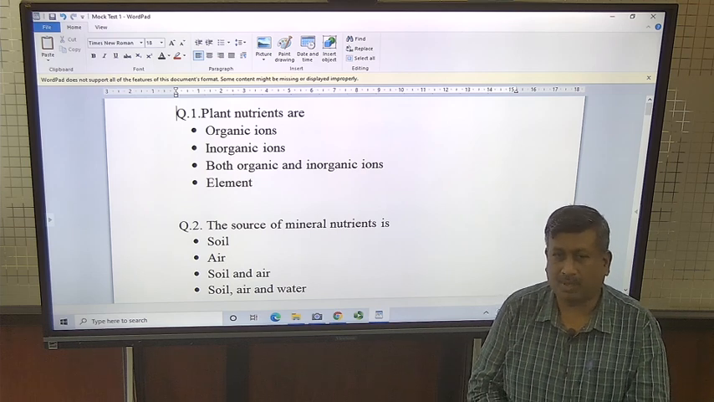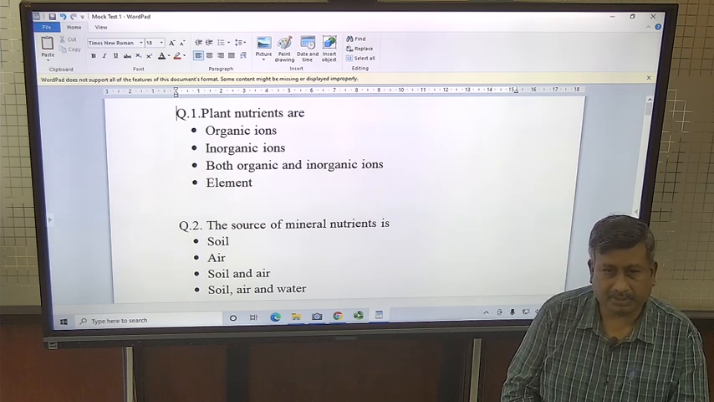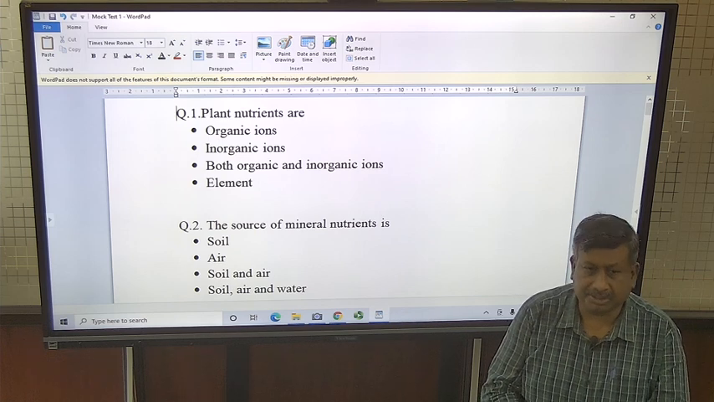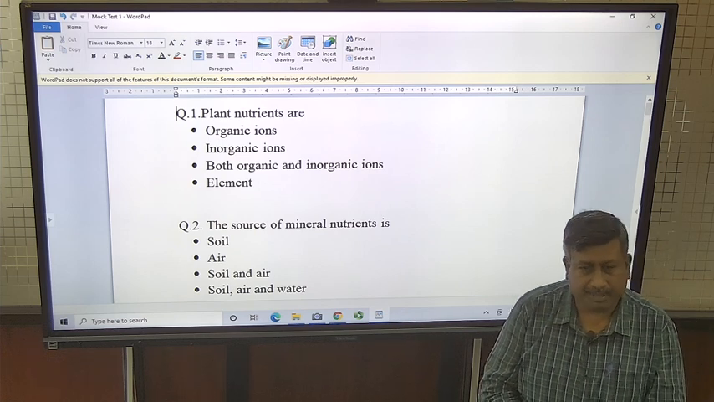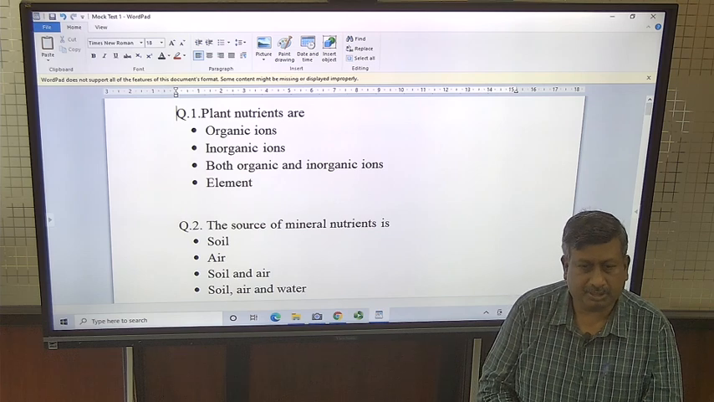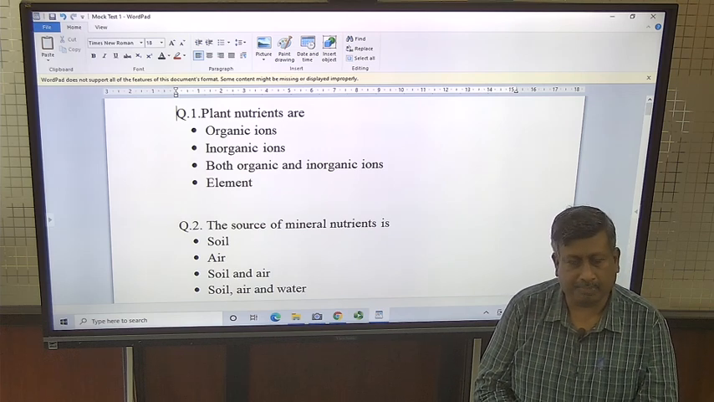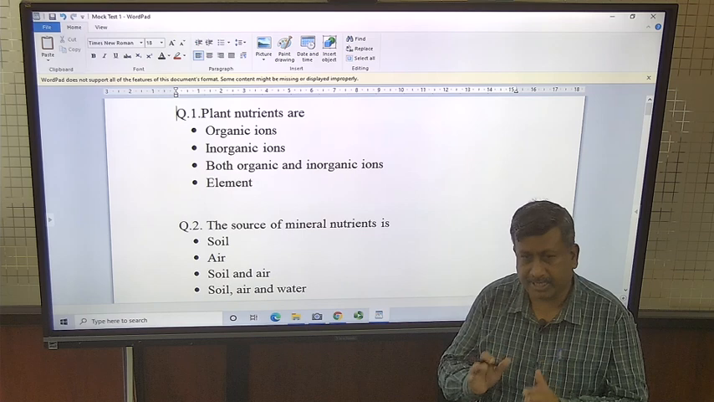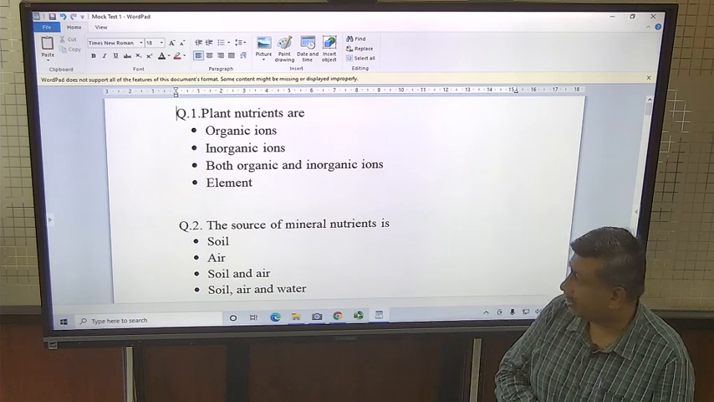Students, this is a mock test based on the function of nutrients in plants. There are essential nutrients, functional nutrients, and beneficial nutrients, and these nutrients play a very important role in plants. So this test is based on the nutrients and their function.